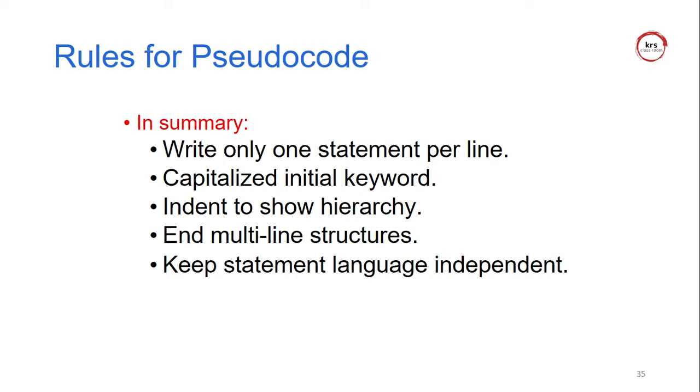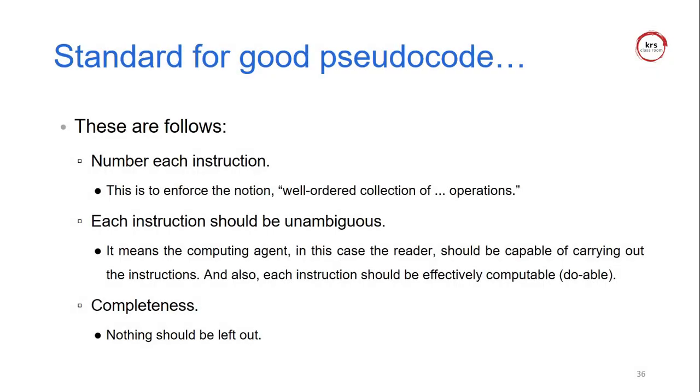It is summarized as: write only one statement per line, and use capitalized keywords like READ, WRITE, WHILE, DO WHILE, and everything else. The intent is to show the hierarchy: selection, then sequence, and the iteration. And END keywords, like END IF, are always used to finish a multi-line structure, and the keyword statements are language independent. So these are the summary of rules for the pseudocode.